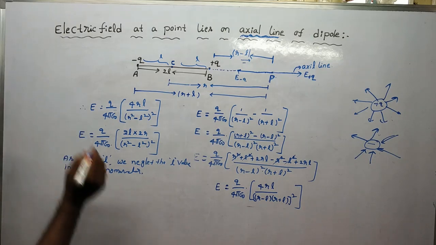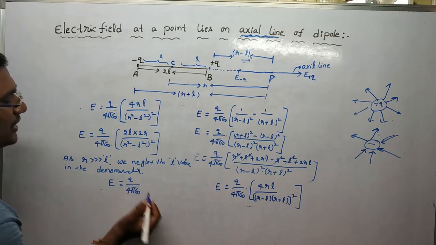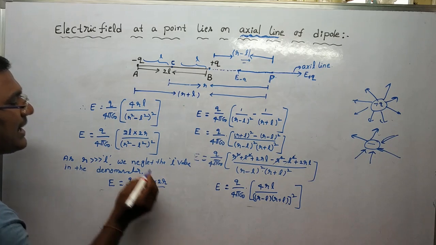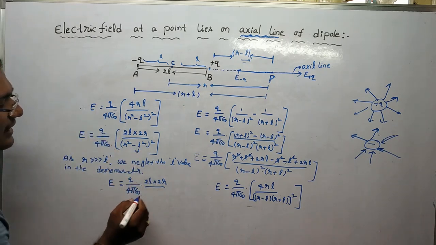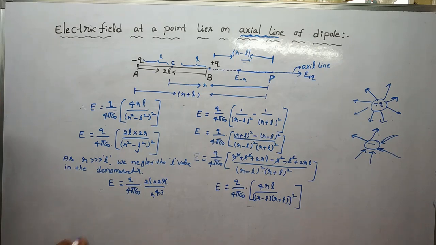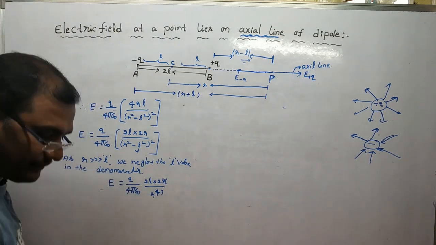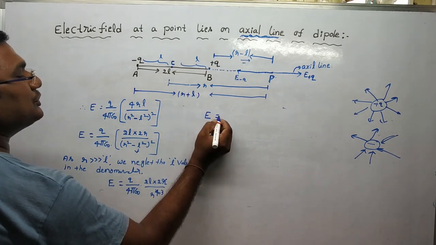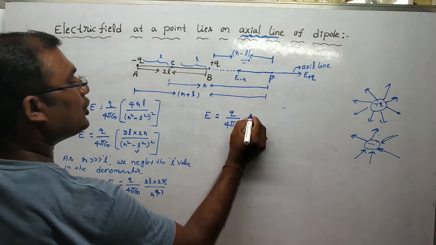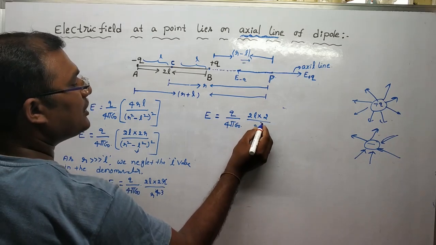In the denominator, we get E equal to Q/(4πε₀) into 2l into 2r divided by, putting 0 in place of l, r⁴. So one r gets cancelled, and the remaining is r³.